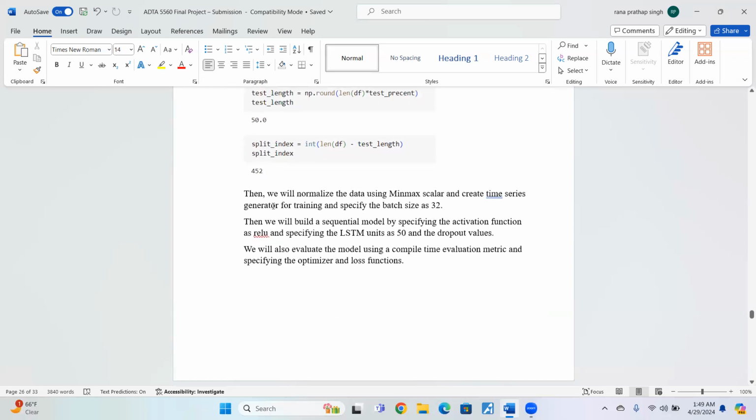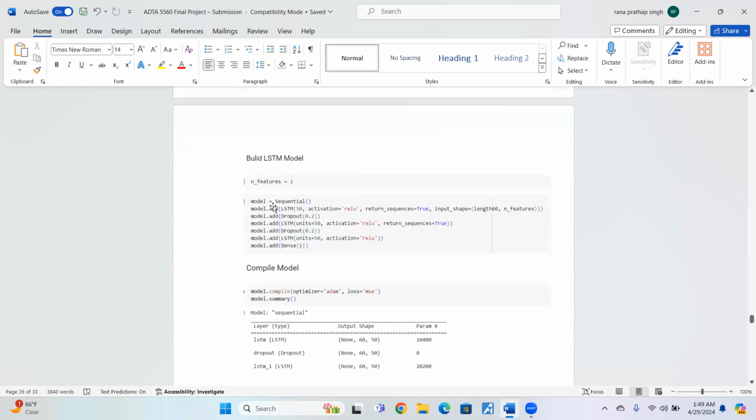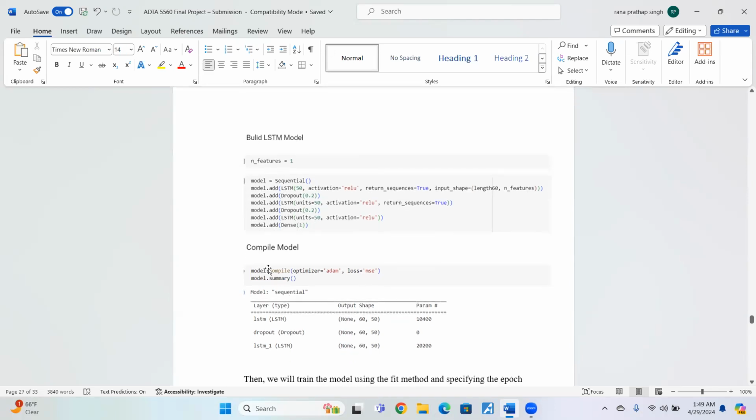Then we will normalize the data using the min-max scaler and create a time series generator for training, specifying the batch size as 32. Then we will build a sequential model. Here is the code for building the redesigned LSTM model. Here is the code for how to evaluate the LSTM model, compiling it using the optimizer and loss functions, as we can see, and getting the summary with the summary method.